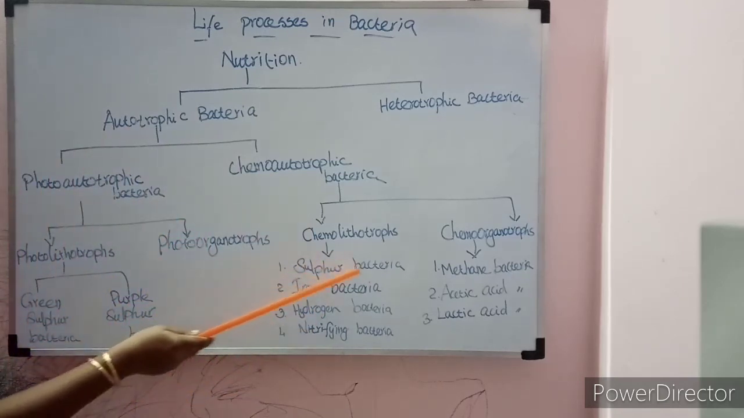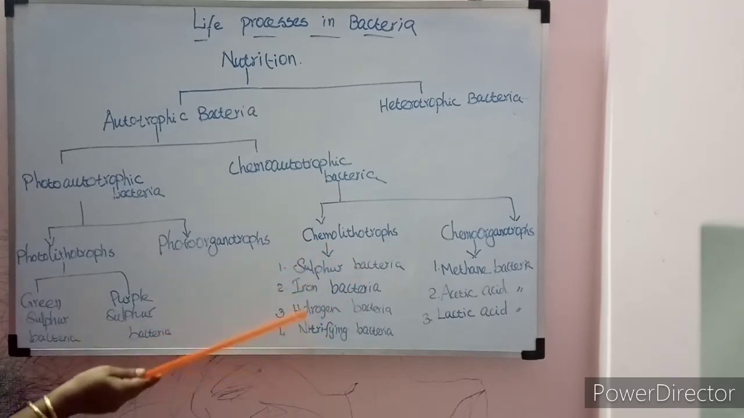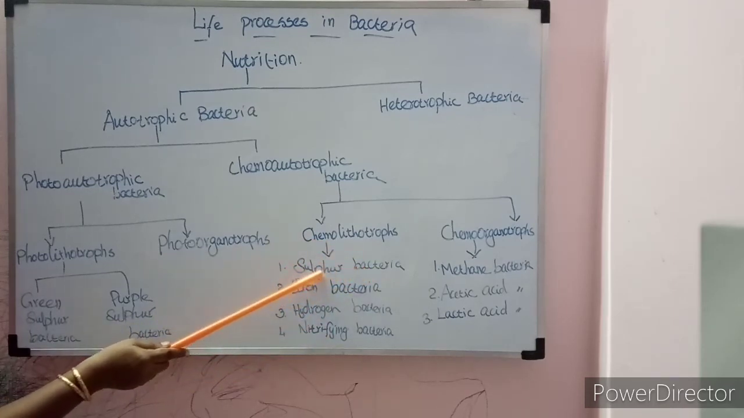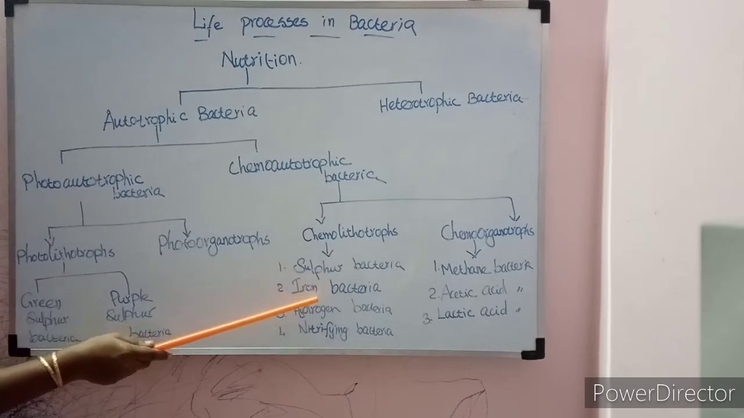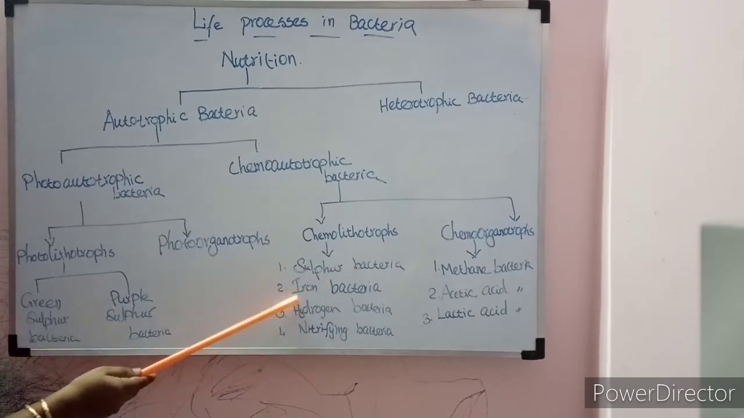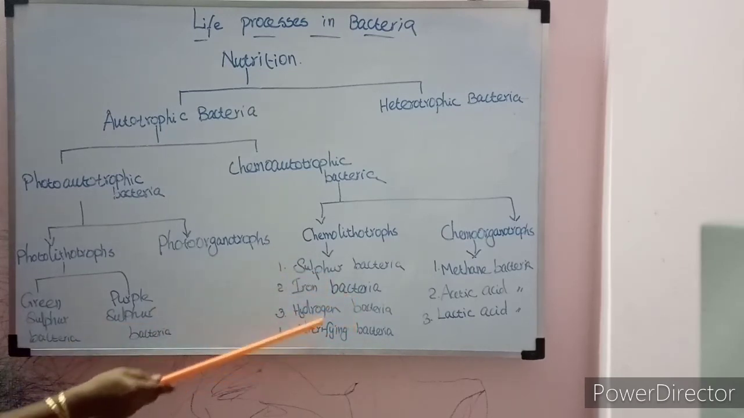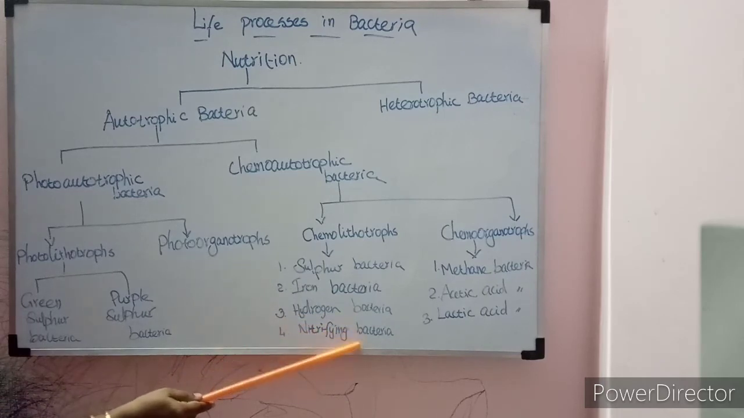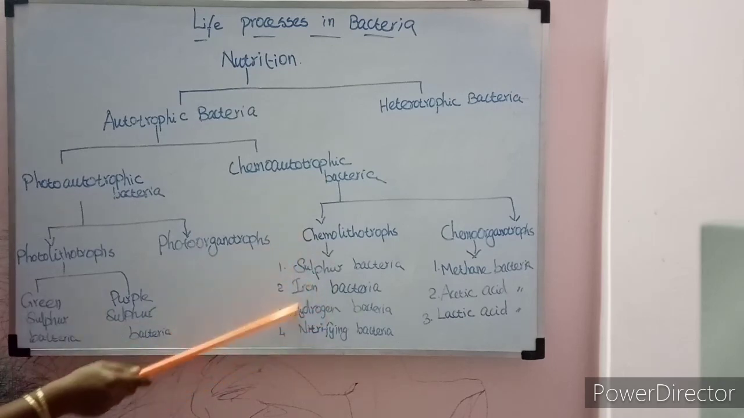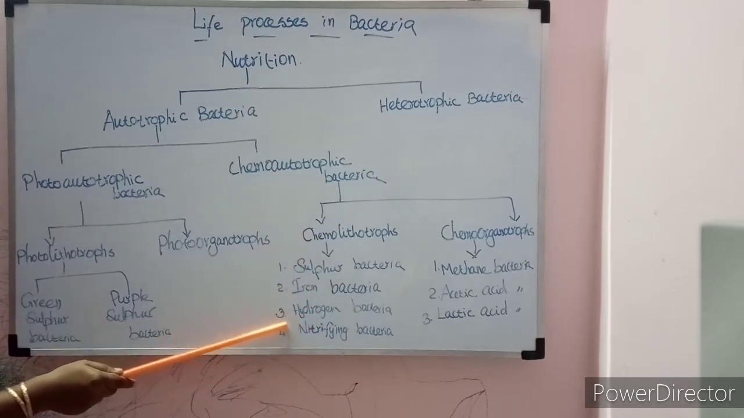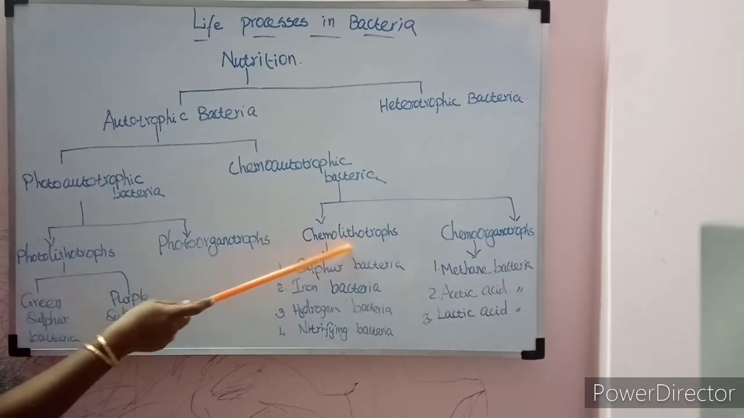Sulfur bacteria have some categories. Sulfur is an inorganic substance, and by oxidizing it they get energy. There are also iron bacteria, hydrogen bacteria and nitrifying bacteria. Sulfur, iron and hydrogen are all inorganic substances. By oxidizing these inorganic compounds, they release energy. So it is called hemolithotrophs.